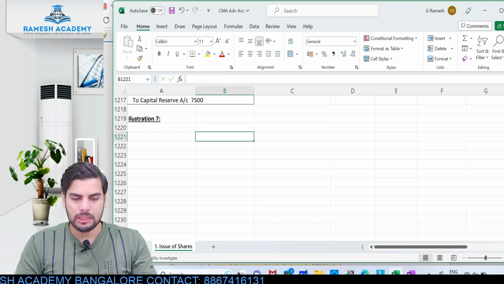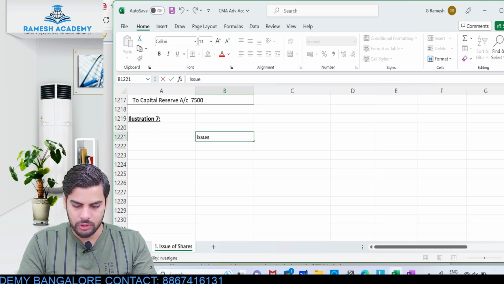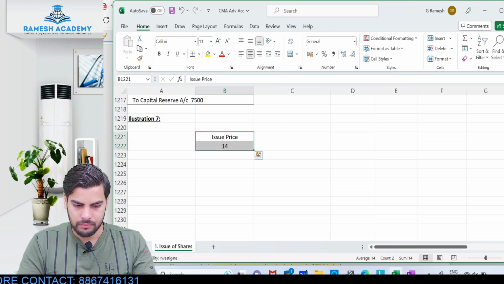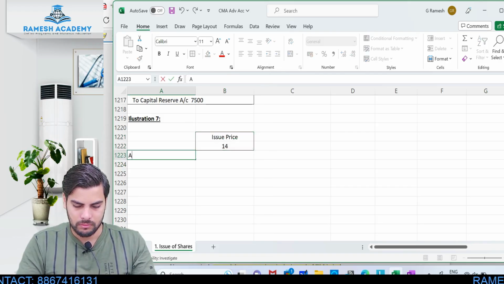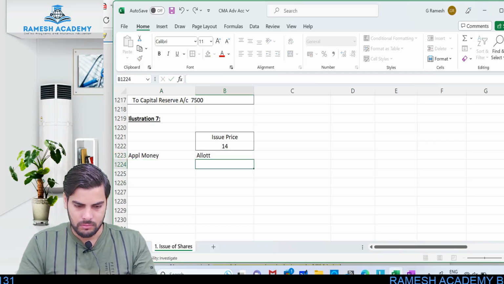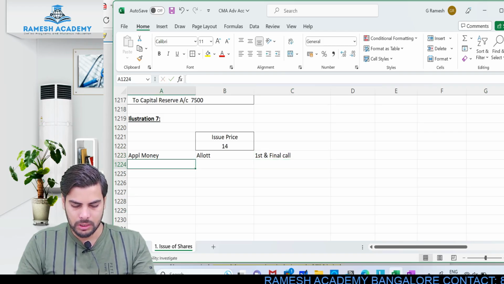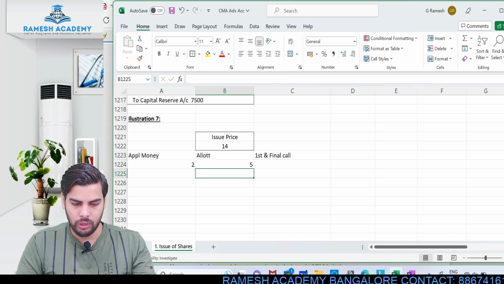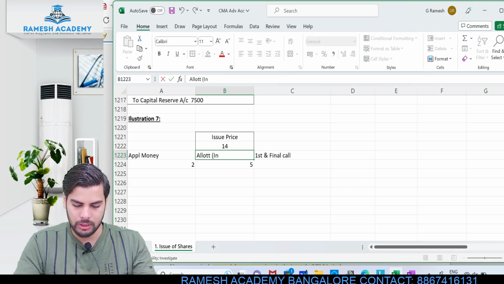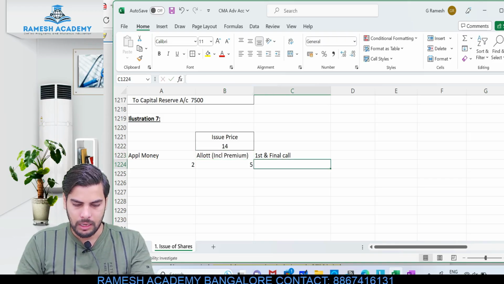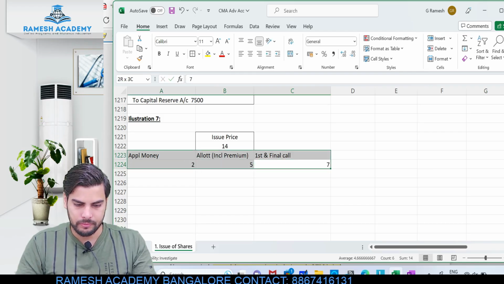So first thing is, let me just write the information relating to issue price. Issue price in this case is 14 rupees. Application is 2 rupees, allotment is 5 including premium. So premium is included in allotment stage. And first and final call would be the balance amount, that is 7.